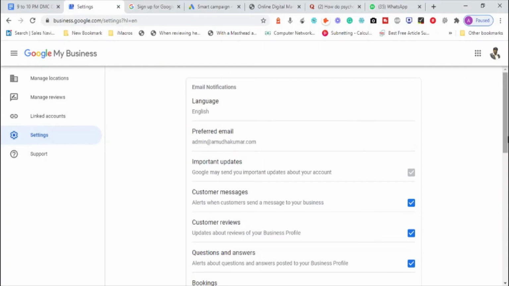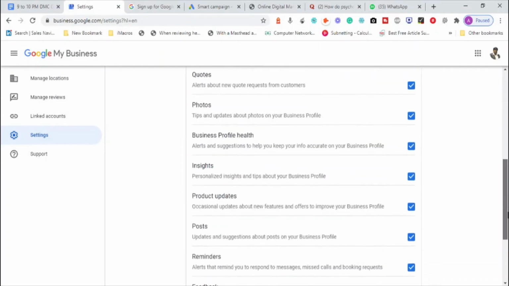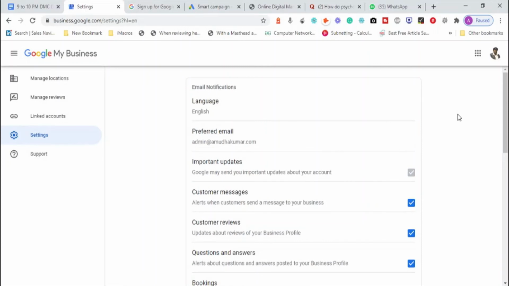That is your choice. So linked accounts, and basically the settings that you want to do with your account, the language settings, importing and all of that stuff. This is a new account, and that's the reason it is showing like this. When it's a new account, my account is not yet verified.